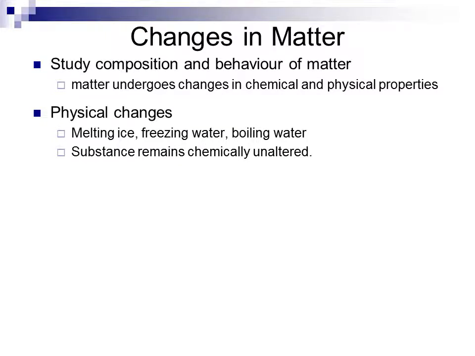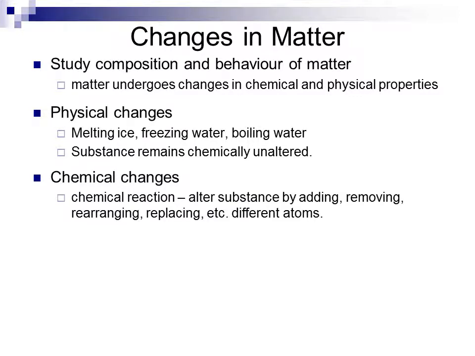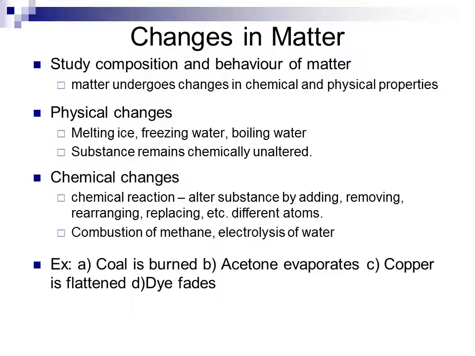It remains chemically unaltered. Chemical changes will change the identity of the substance. Something like a chemical reaction. We alter the substance by adding or removing or rearranging atoms in the composition of what we're looking at. Combustion of methane. If we take methane gas and burn it, that will create new substances. We'll take a reaction of methane and oxygen gas and produce carbon dioxide gas and water. Electrolyzing water, running an electrical current through water, can produce the separation into its component hydrogen and oxygen gases.